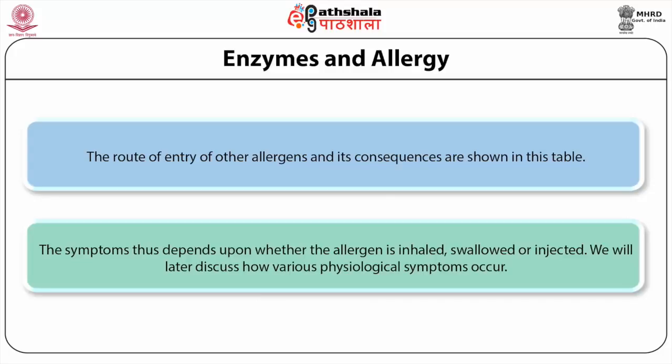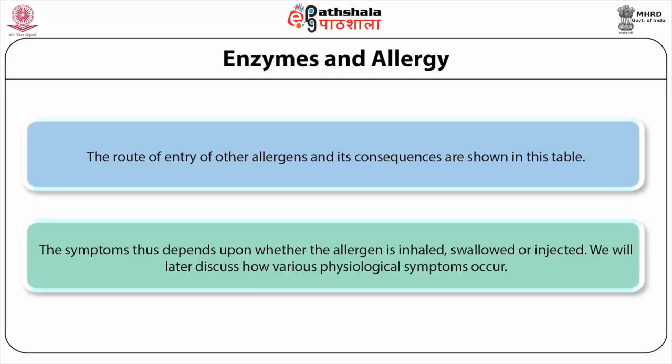The response normally is edema, increased vascular permeability, tracheal occlusion, circulatory collapse, and even death. Similarly, for acute urticaria, which in common parlance is called wheal and flare, the common allergens are insect bites. The route of entry is subcutaneous, and it results in a local increase in blood flow and vascular permeability.